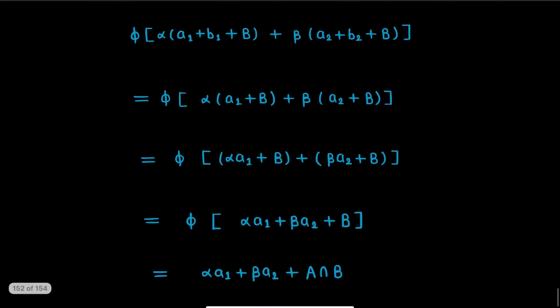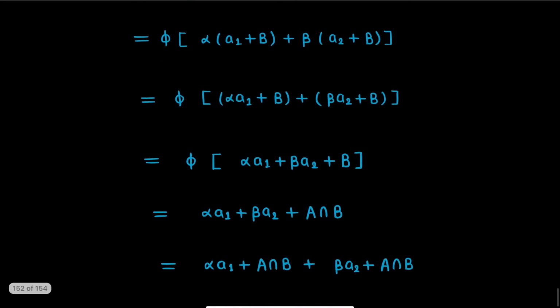In the next step, this scalar multiplication can be written in this way. Now again, adding these two cosets, we get phi of (alpha a1 + beta a2) + b.